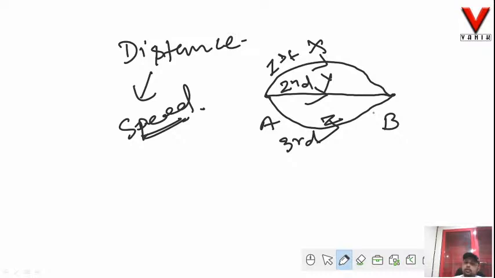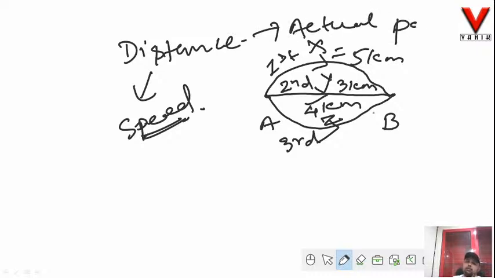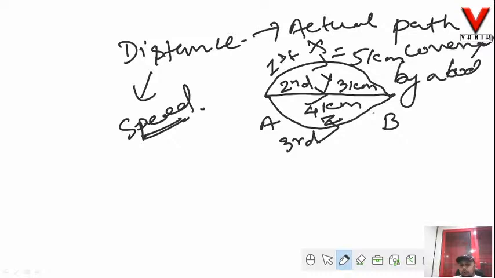Alright. Say Mr. X has covered 5 kilometer distance from A to B when he prefers the first curvilinear path, and Mr. Y has just taken say 3 kilometer from A to B, and say Mr. Z has taken 4 kilometer from A to B. Fine. So how do we conclude what is distance over here? So distance is nothing but the actual path covered by a body.